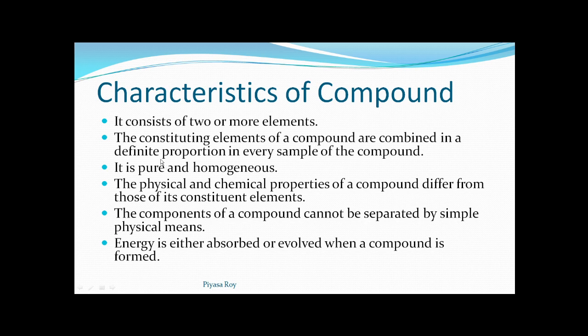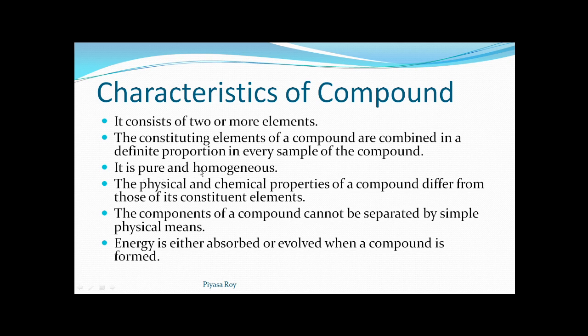That means in a compound, the proportion of the constituting elements will be definite, or in a fixed ratio. The elements always will be in a fixed ratio or proportion.